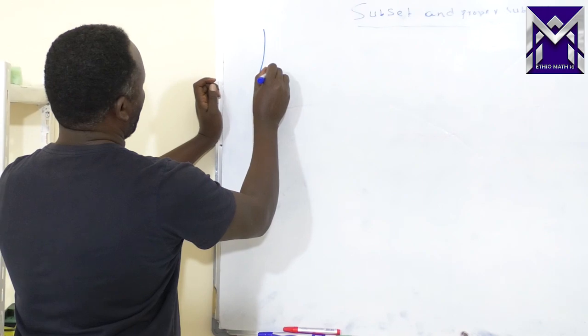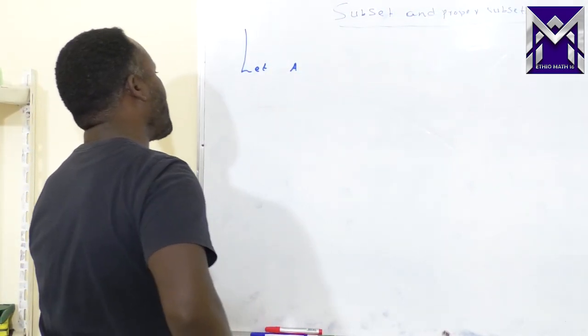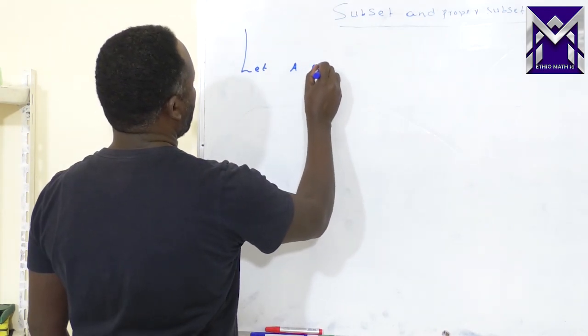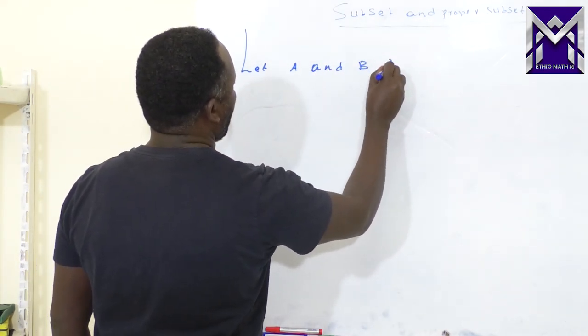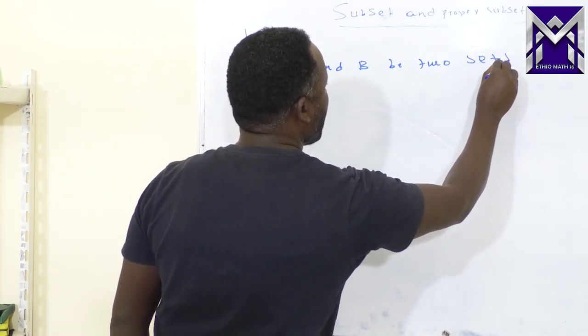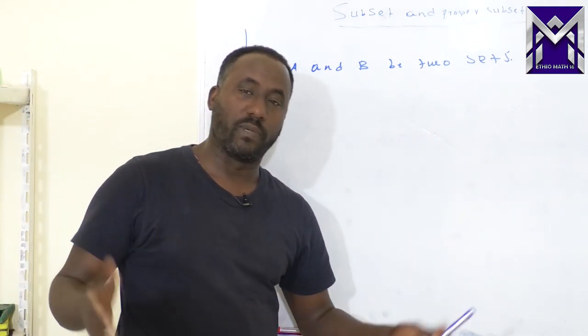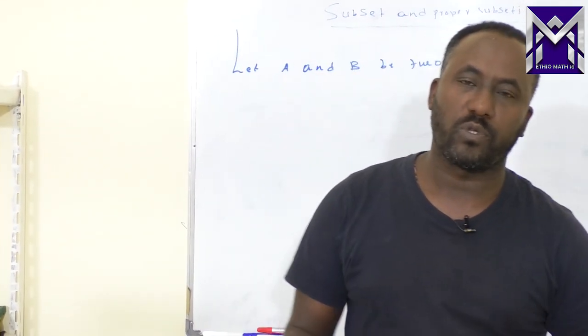Let me consider two sets in general. Let A and B be two sets. Let's say we have two sets.